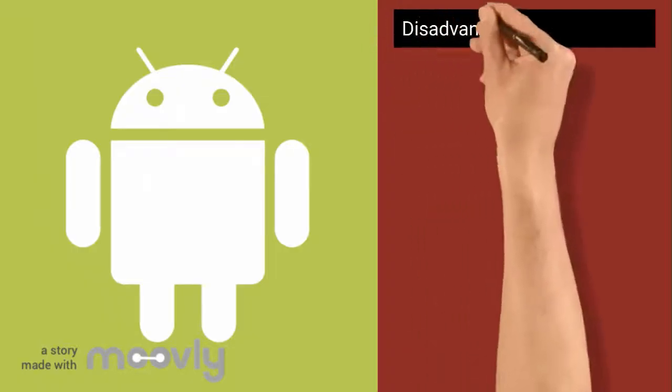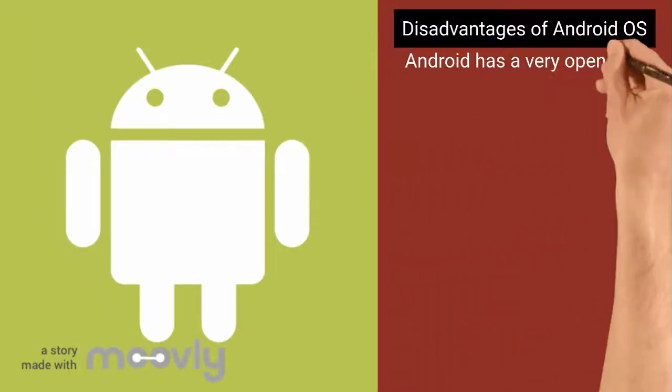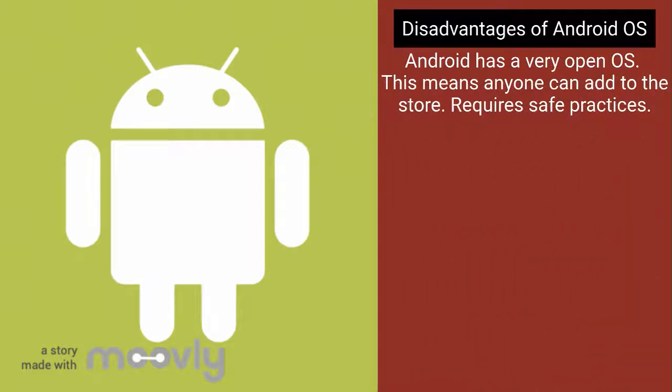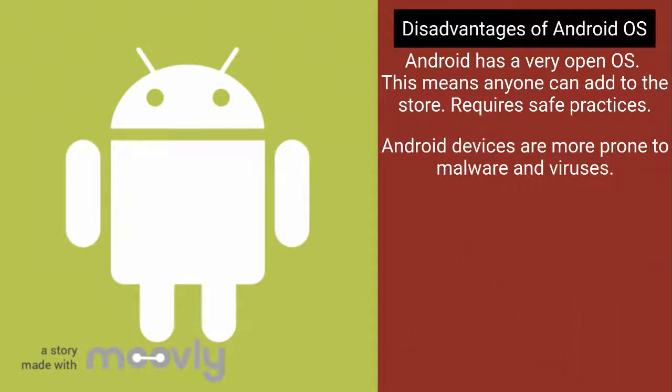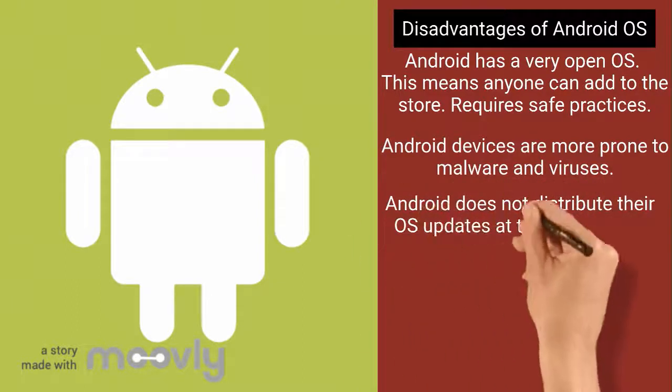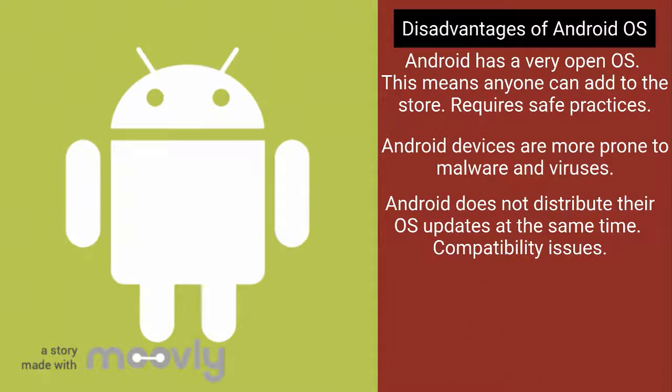Some of the disadvantages of the Android operating system is that Android does have an open OS. This means that anyone can add to the store. This floods the Google Play Store with many different applications, and navigating the store requires some safe practices. Users have to be very careful of what they download. Android devices are also more prone to malware and viruses when accessing these free applications. Android does not distribute their updates at the same time for each phone, so this can lead to app compatibility issues, and phones can be running on vastly different versions of the OS.